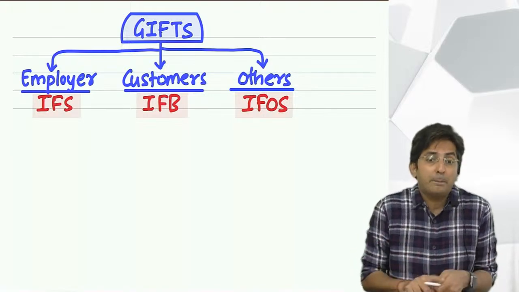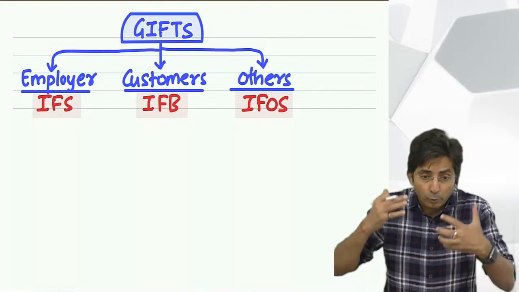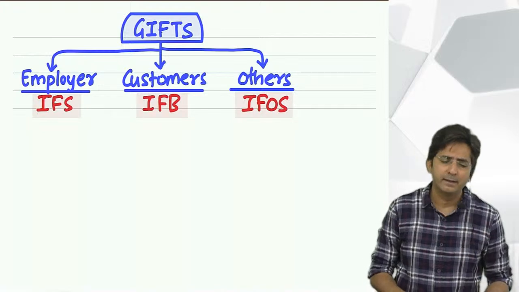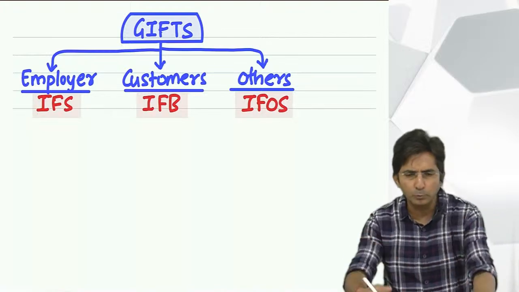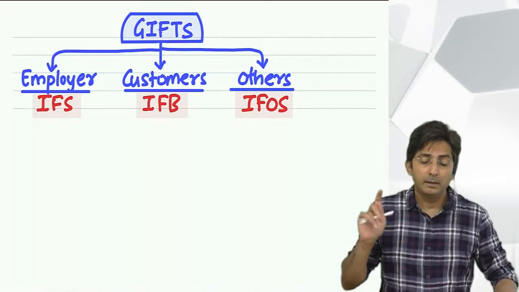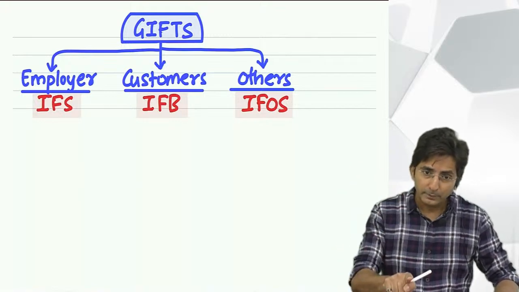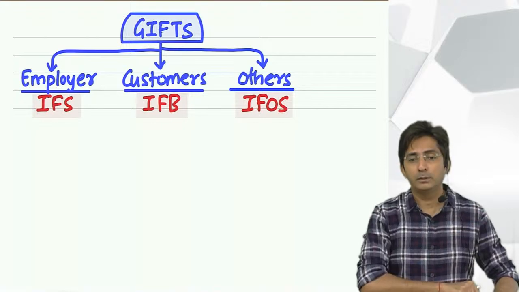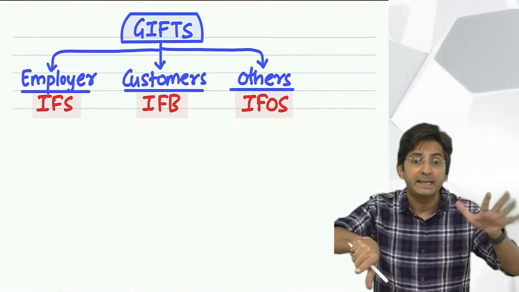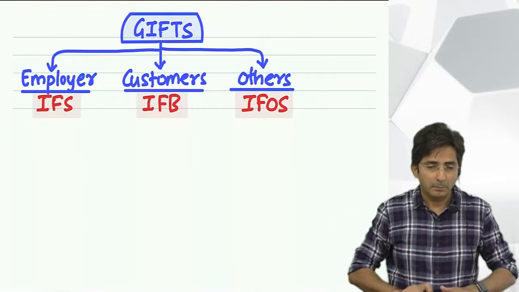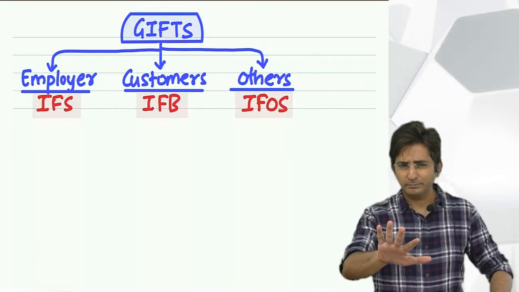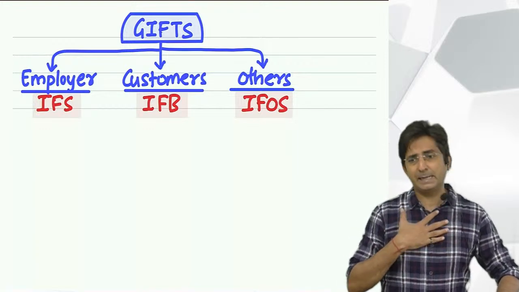So this used to happen, but the government couldn't do anything at that time. So out of frustration, the government said, now a gift is also assumed to be your income. Although technically it is not an income, we will assume a gift as your income also. Because in the name of gift, you are doing a lot of cheating and tax evasion. But then the government said, if it is a genuine gift, then we will exempt you.